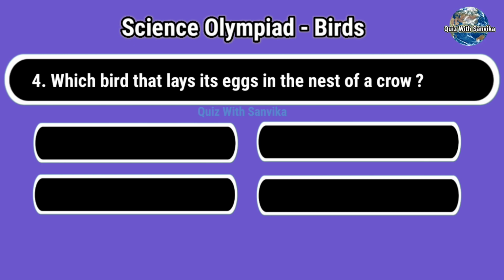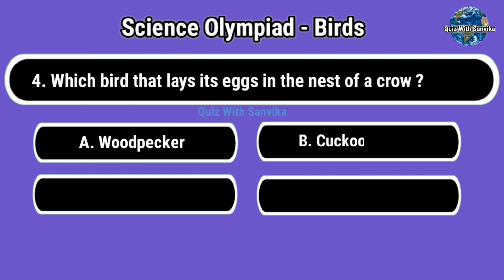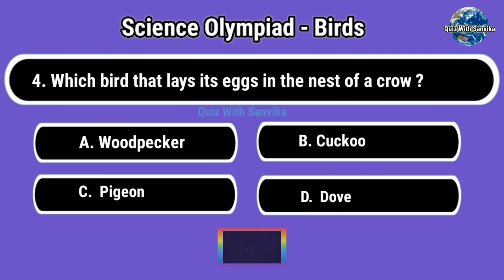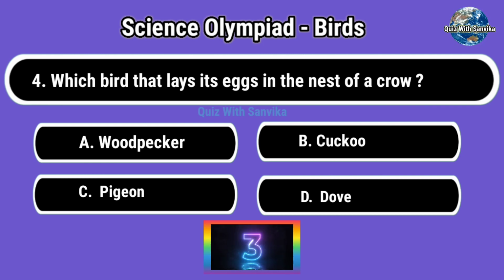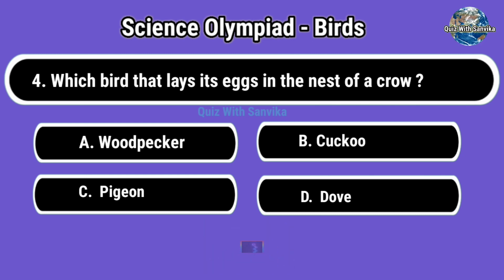Which bird lays its eggs in the nest of a crow? Options are A. Woodpecker, B. Cuckoo, C. Pigeon, and D. Dove. Answer is B. Cuckoo.